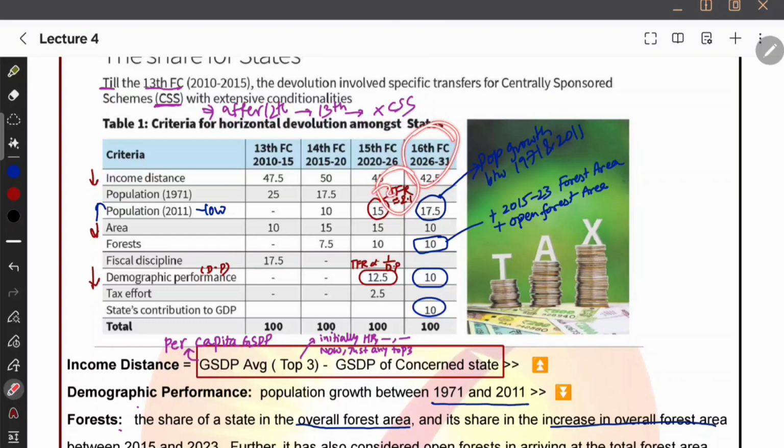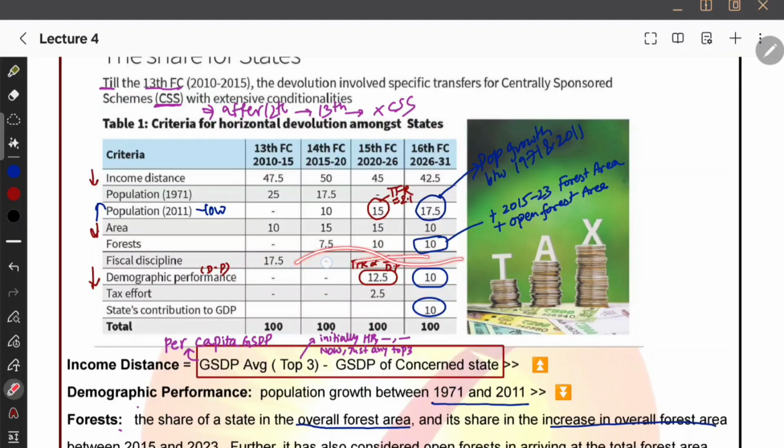So in the 16th Finance Commission they changed this metric from total fertility rate to population growth from 1971 to 2011, and next we see the area of the state. If the state's area is larger, then funds have to be given, so that weightage also decreased, and the forest weightage is constant. Okay, and they added some metrics like the 2015 to 23 forest area and open forest area, which are also included in this 16th Finance Commission's metric.